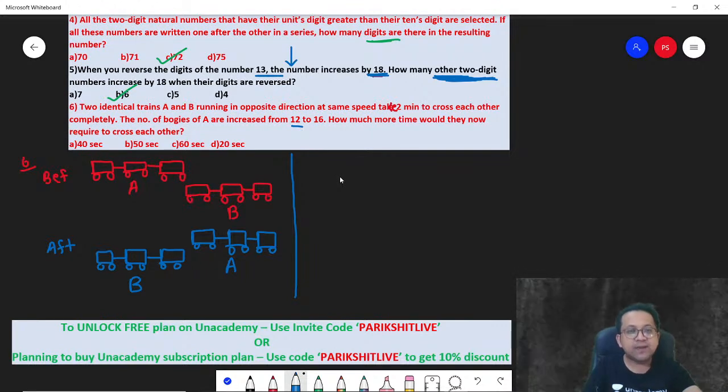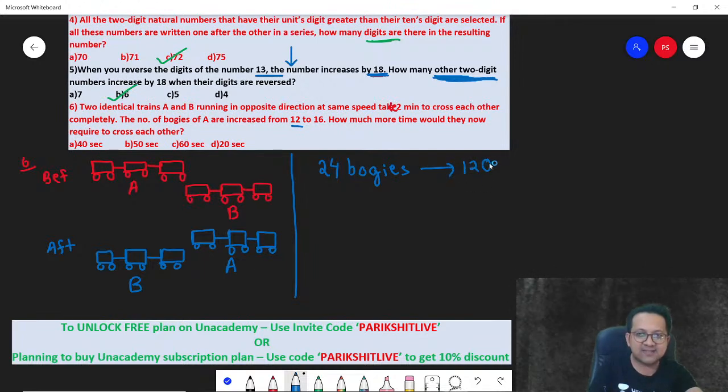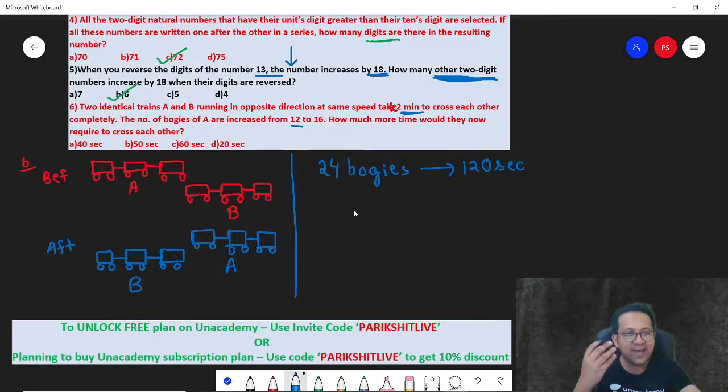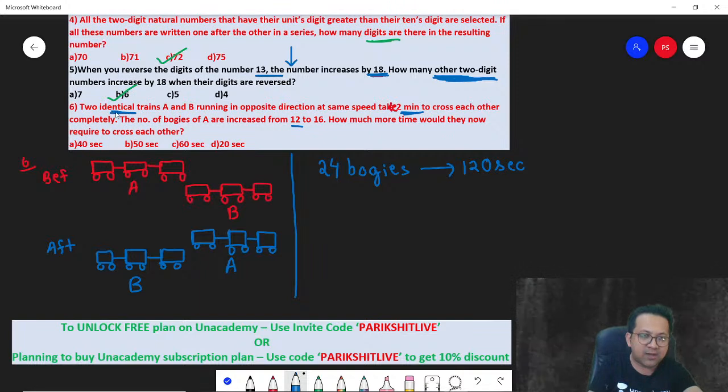So originally, can I say 24 bogies cross each other in 120 seconds, because the question clearly says they take 2 minutes to cross each other. So 24, 12 in A, 12 in B. Someone might be thinking, how do you know 12 in B? Remember, they are identical trains, so the number of bogies in both the trains have to be equal. So 24 bogies crossed each other in 120 seconds.